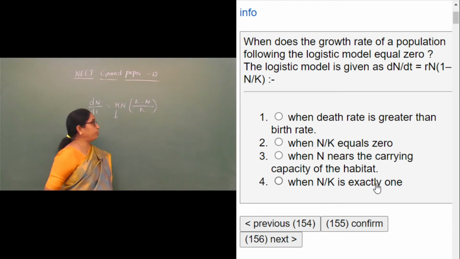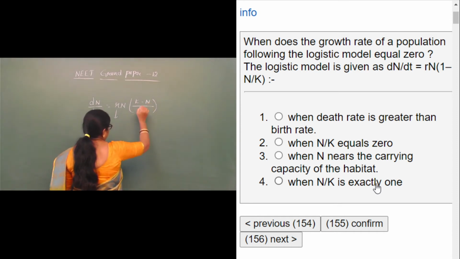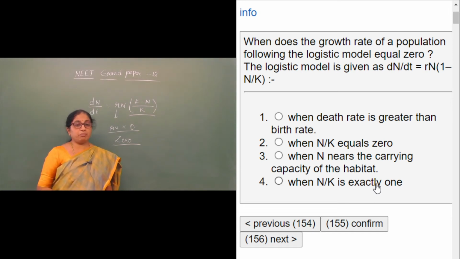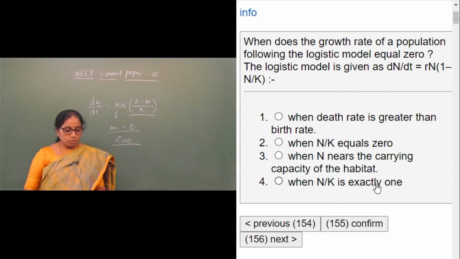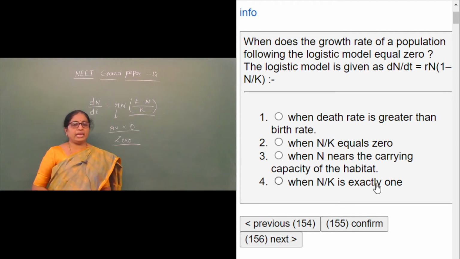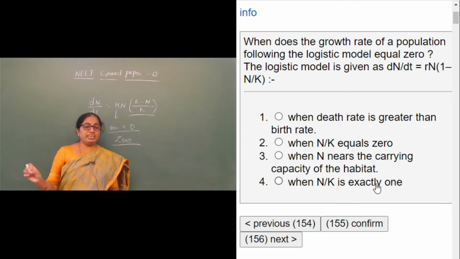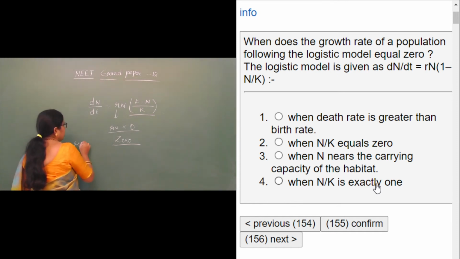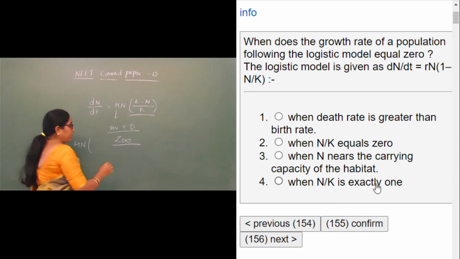If the value of (K minus N) by K is 0, which is multiplied by rN, then it will obviously become 0. In that equation they have given rN multiplied by (1 minus N by K).